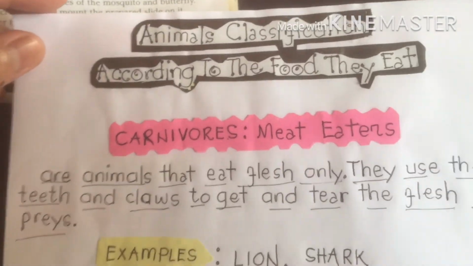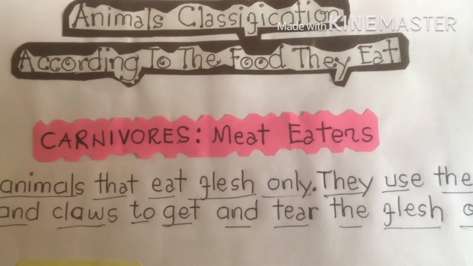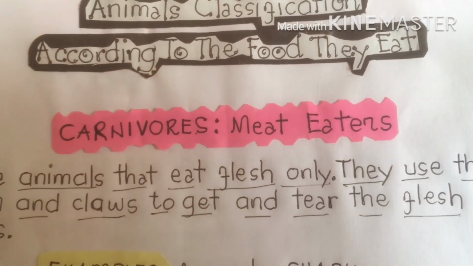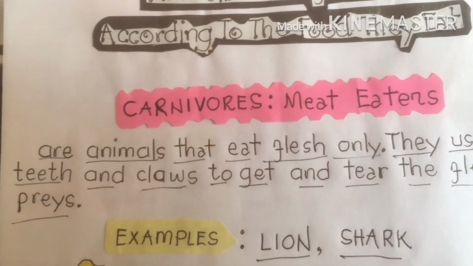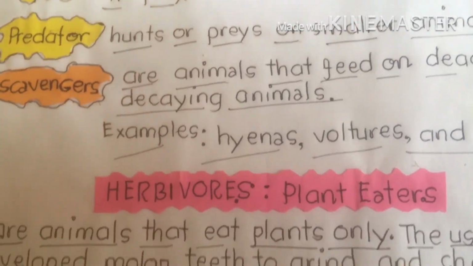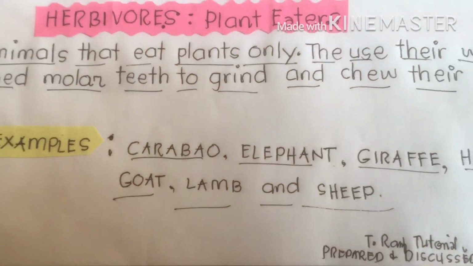I hope, my dear viewers, students, you learned a lot from our video tutorial today about animal classification according to the food they eat. I hope you enjoyed it and you can classify at the end of our lesson the types of animals according to the food they eat.